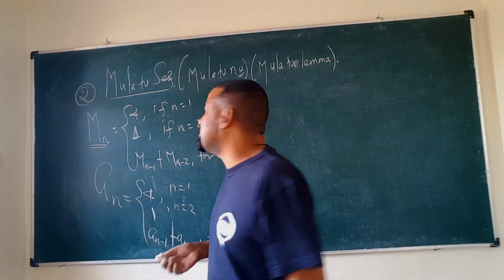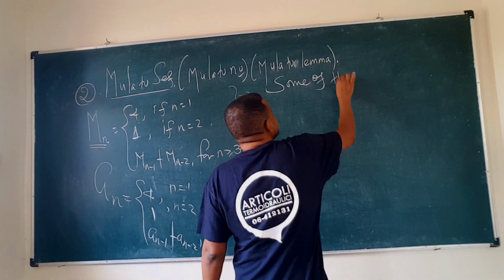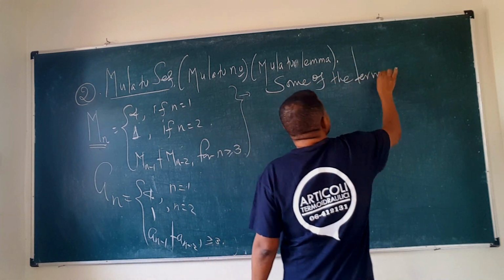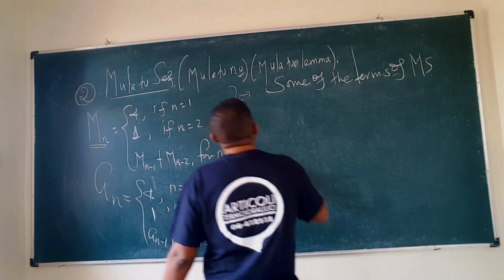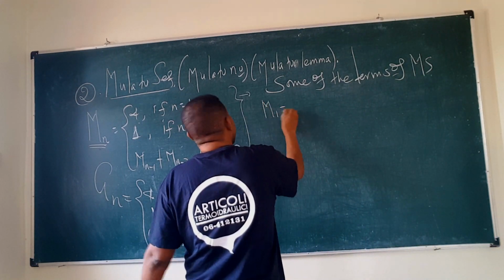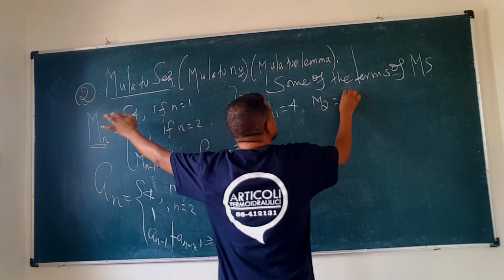For example, what's m1? It is already given, which is 4. What about m2? It is 1.